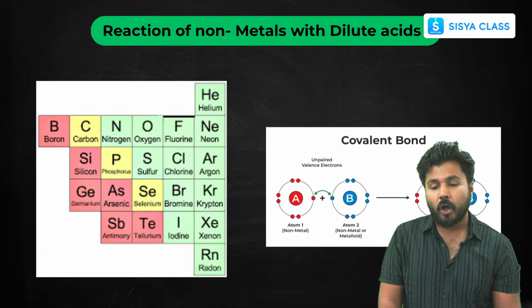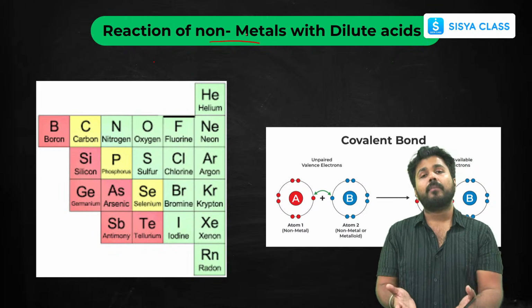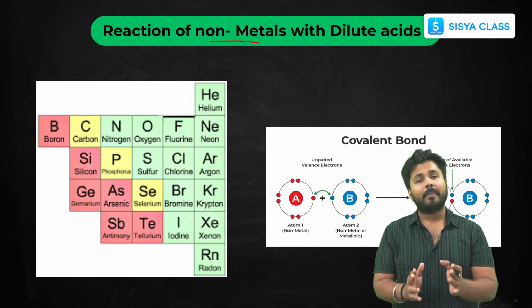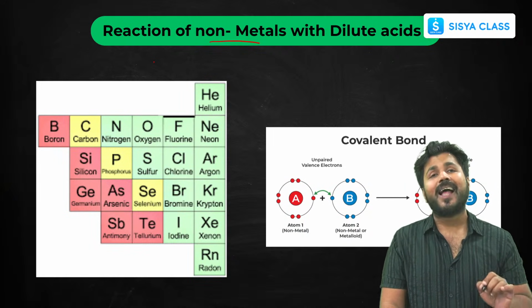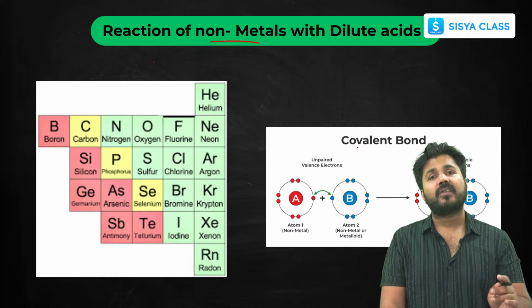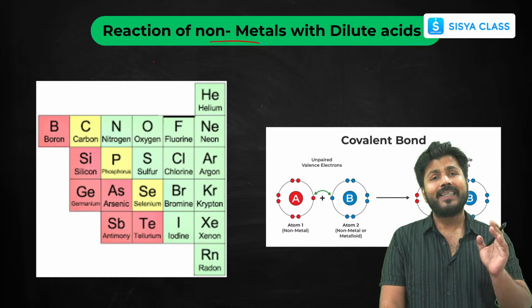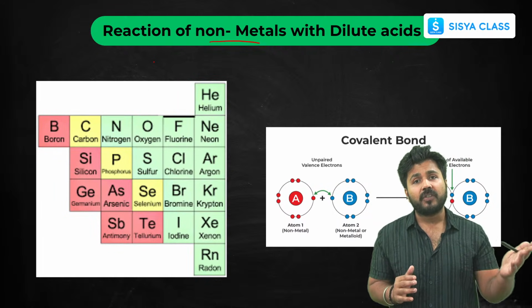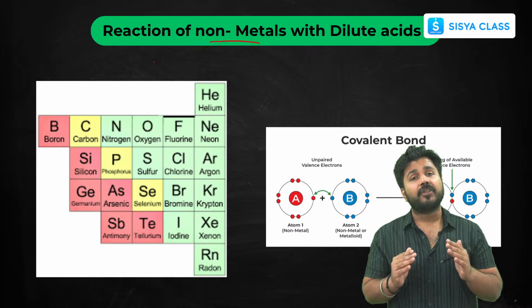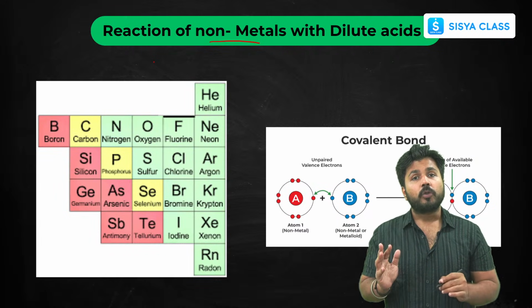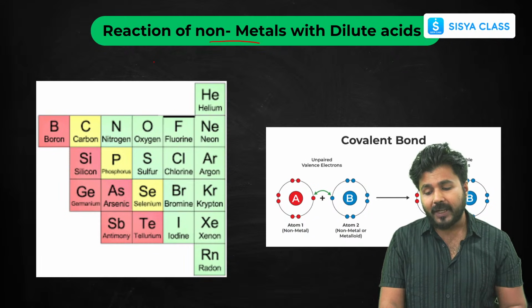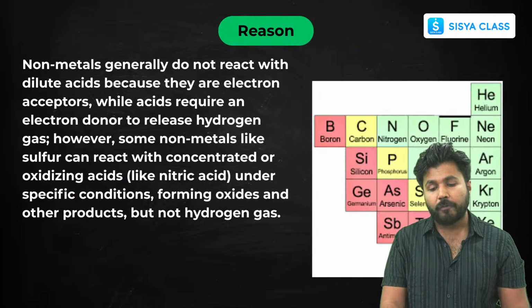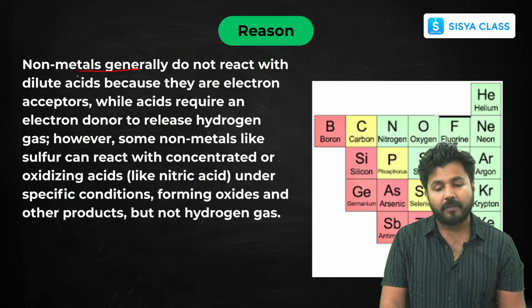Now if I talk about non-metals with acids, the same concept goes here also. Non-metals do not react with water, and non-metals will not react with acids either. Why? The same reason: because they form covalent bonds. They are already acidic in nature, we have seen their properties. Some are neutral. So they are not eager to react with dilute acids because they want to form covalent bonds. They do not react with acids because they are electron acceptors.